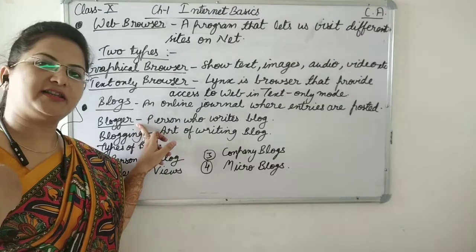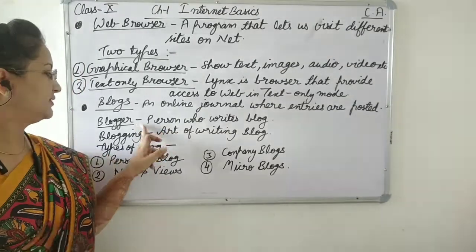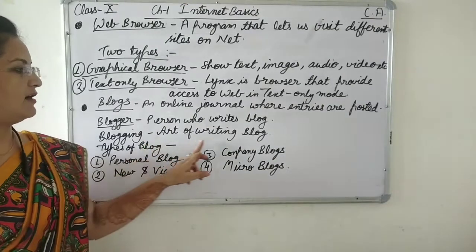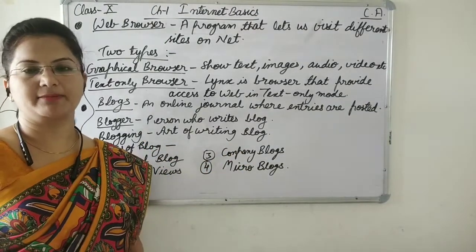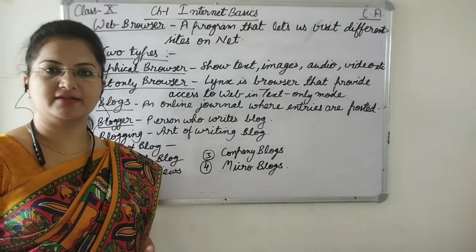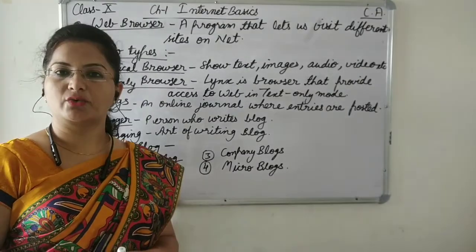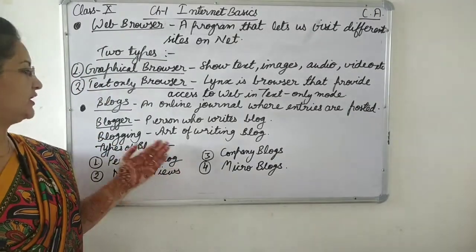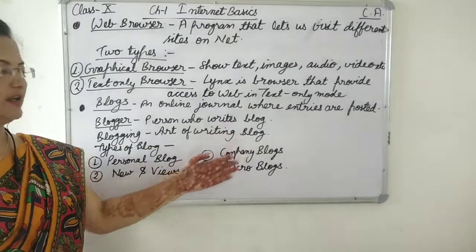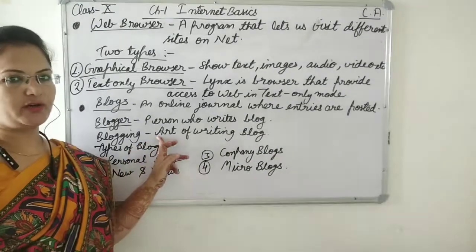If I am writing the blog, then I am a blogger. Blogging means the art of writing the blog. Some people have the habit of writing poems, articles, stories, etc. They can simply post their creation on the blog on a daily basis. So the art of writing the blog is blogging.